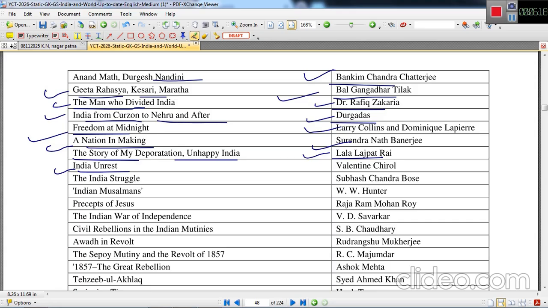Indian Unrest was written by Valentine Chirol. In this book, Bal Gangadhar Tilak was considered the main cause behind Indian unrest. That is why Bal Gangadhar Tilak filed a case against Valentine Chirol, and he visited London to fight this case.